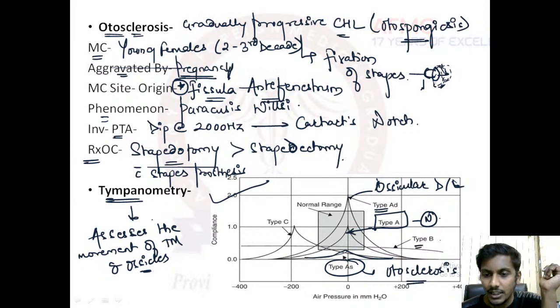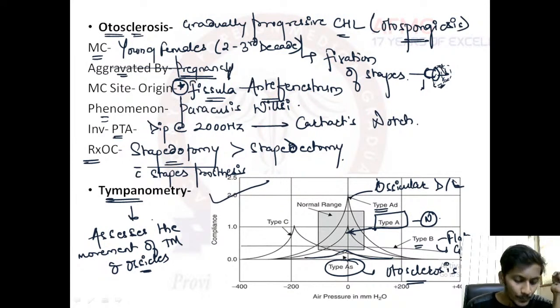And the type B curve is a flatter curve, seen usually in cases of glue ear, right? Whereas the type C curve is usually seen in cases of eustachian tube blockage.